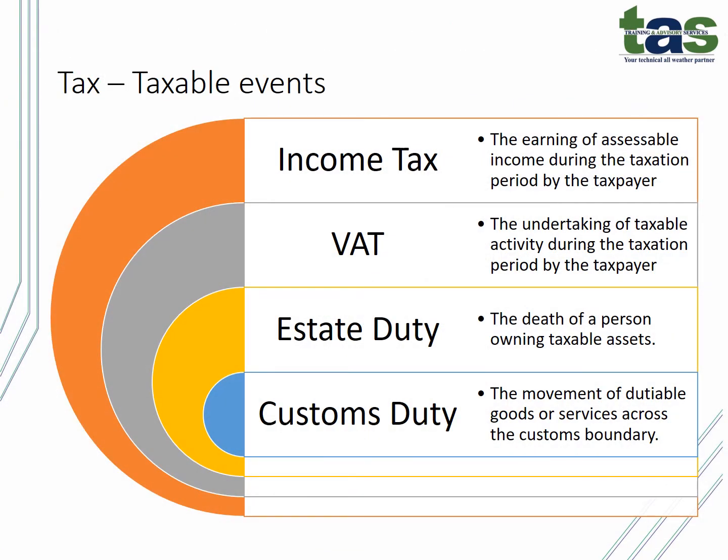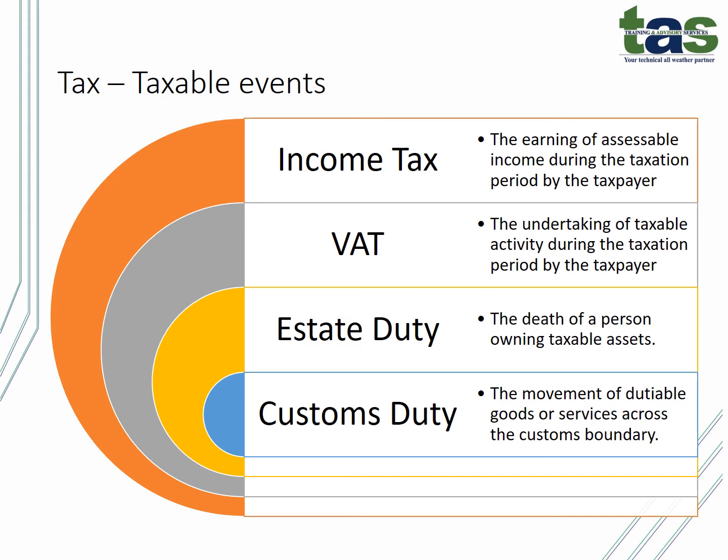For your income tax, the taxable event is the earning of assessable income during the taxation period by the taxpayer. For example, when you are employed, you are required to pay as you earn. So the taxable event is you earning an income, regardless of whether you are paid or not. Then when it is VAT, it is the undertaking of taxable activity during the taxation period by the taxpayer.